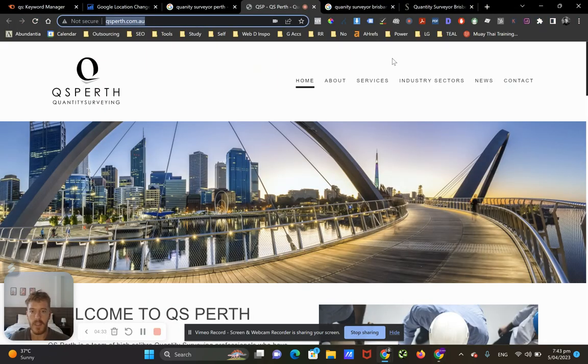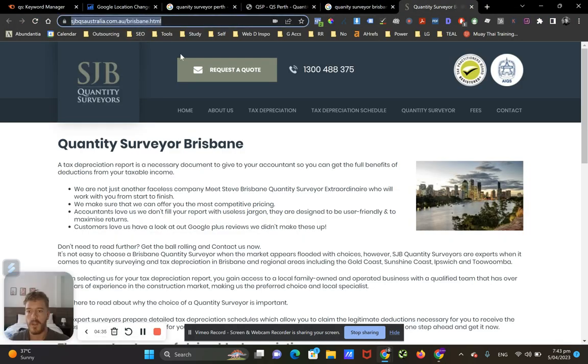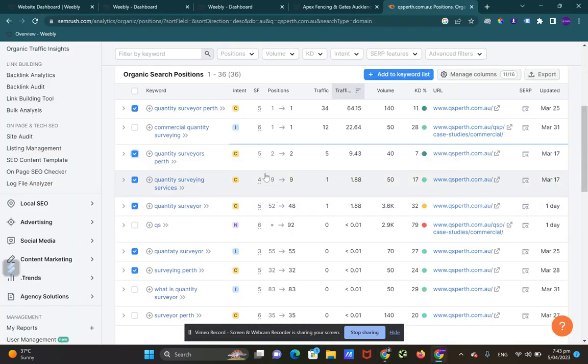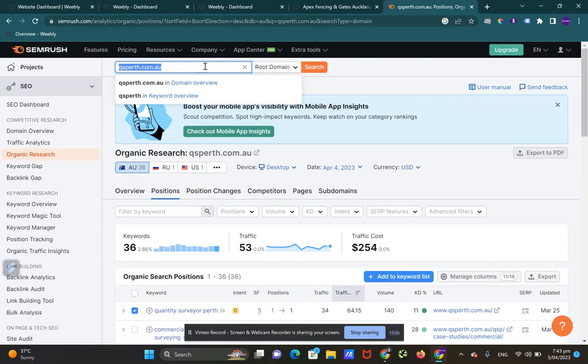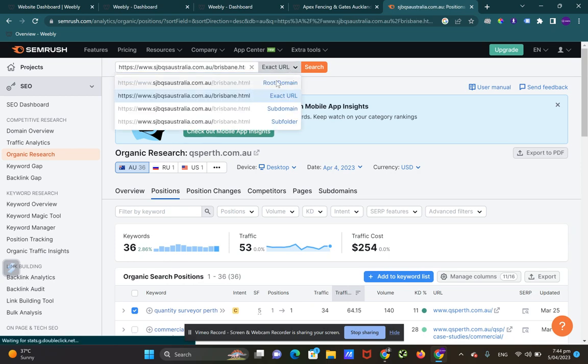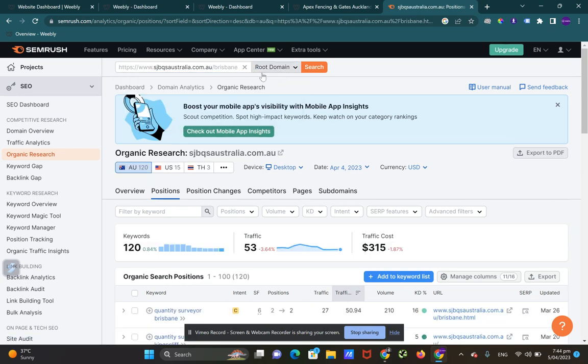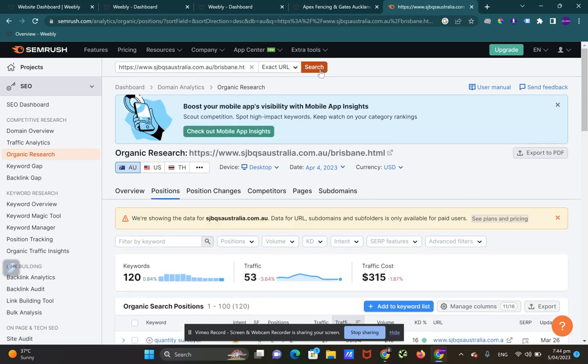Now let's look at the other one, which was the Brisbane website page. So at the top here, we're just going to put in the URL.